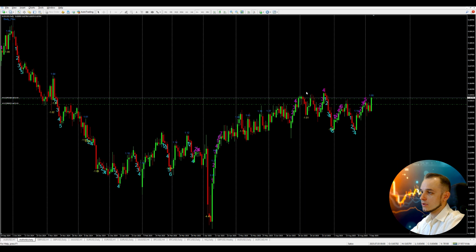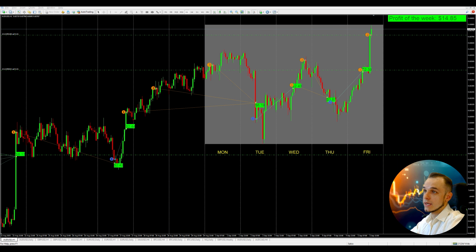From my point of view, we have all the chances to go into a downward correction, but maybe firstly we're gonna try to break through the previous local highs, and also this is the highest price of 2025. And I think even if the price reaches this level, still we have the chance that it will decline and will continue moving in this downward channel. The profit of this week amounted to almost $15.